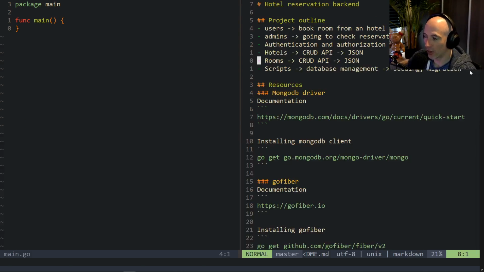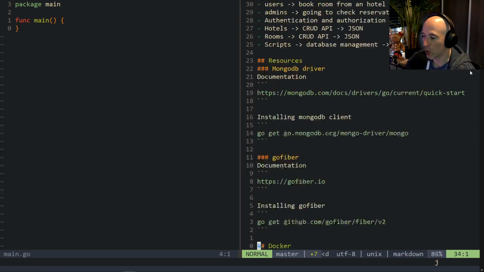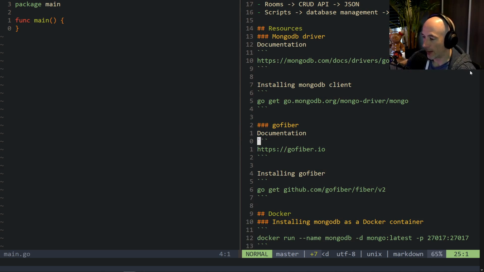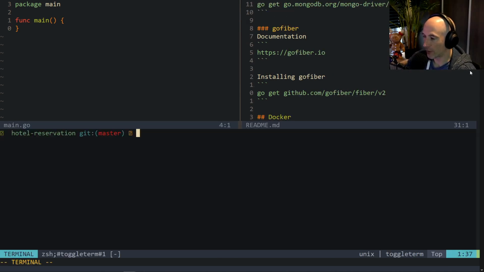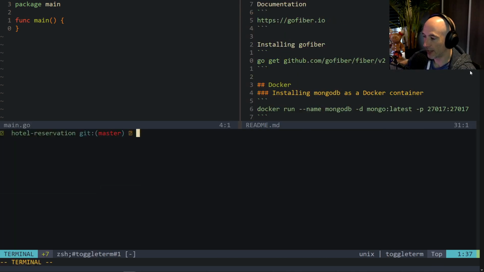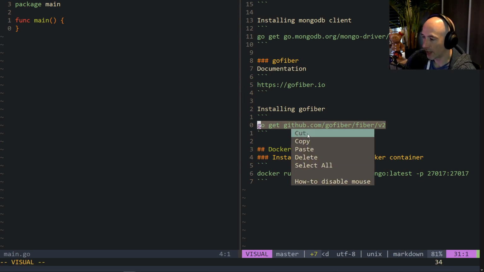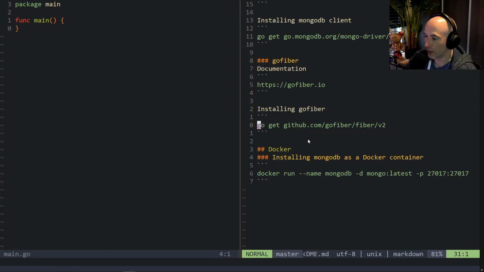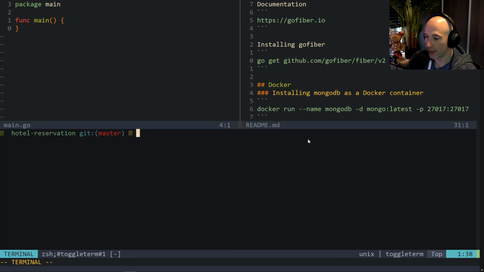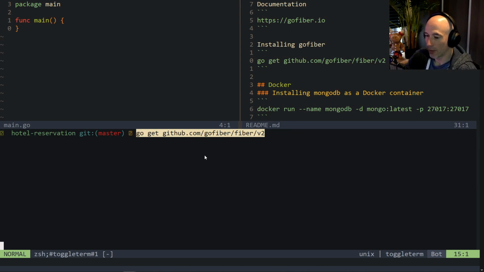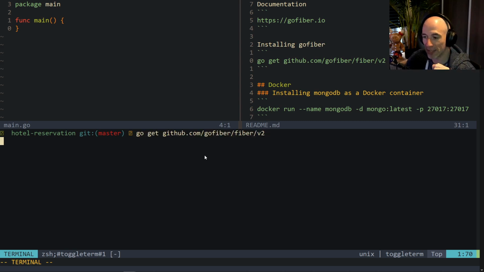The next thing we're going to do is install Go Fiber. So Go Fiber is this one. Can I basically center this thing? I can't. I have some troubles with my clipboard, so I'm going to do it like a noob here. I'm going to copy this. Right. So go get github.com/gofiber/fiber/v2, press enter.